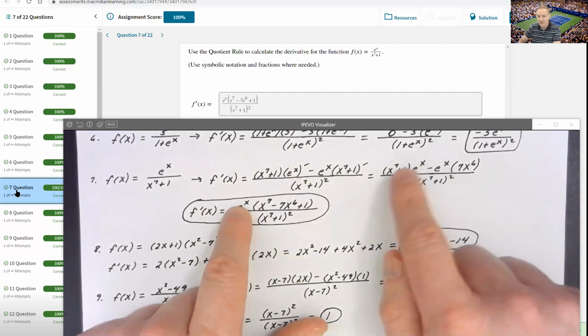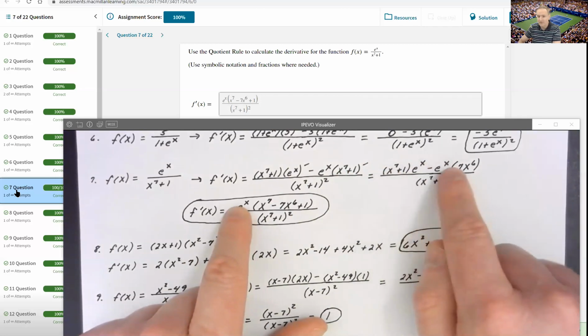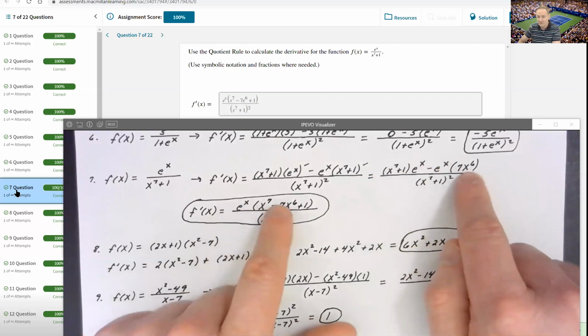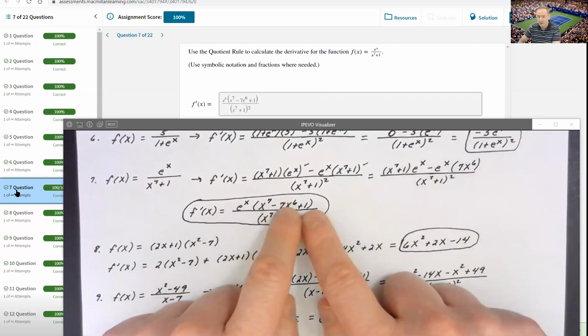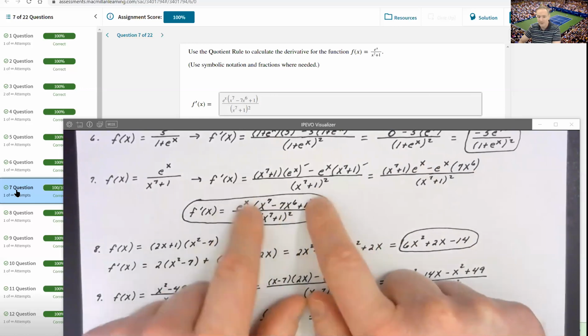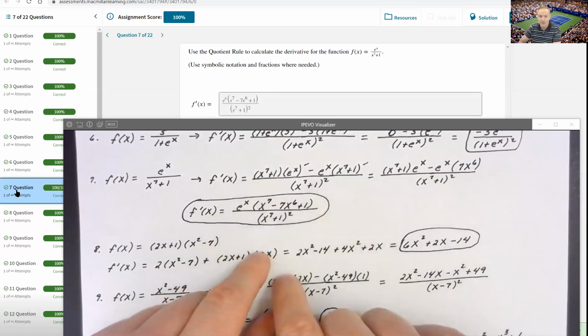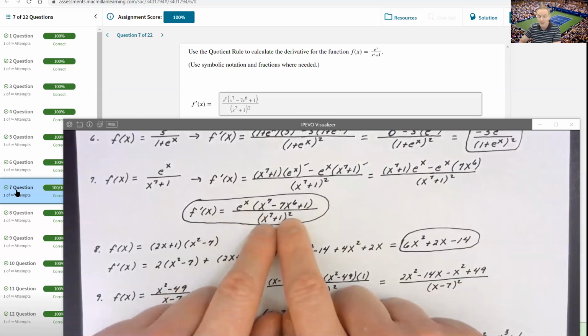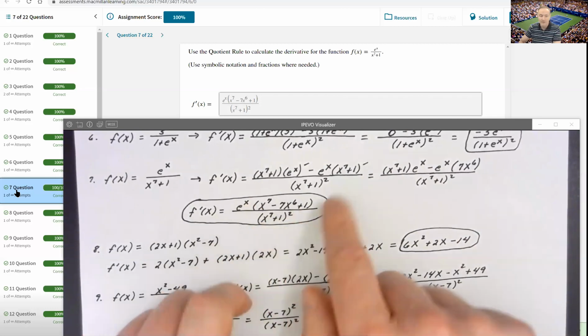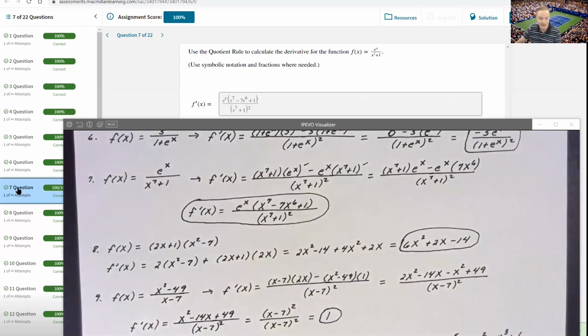Whenever you factor out the e to the x, you're going to be left with x to the 7th minus 7x to the 6th plus 1, putting our polynomial in descending order. That's the good notation there. All over our denominator squared. Please notice you never have to physically square out that denominator. It's better left in a group squared format because this is our fully factored final fantastic form of that answer.